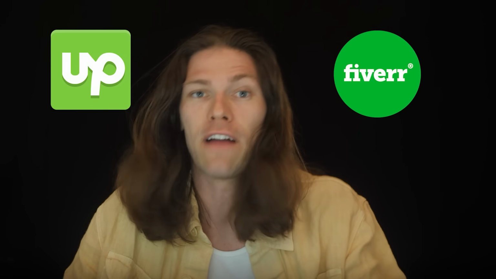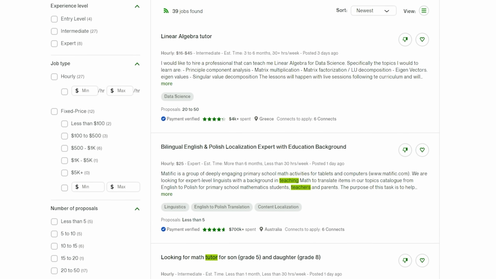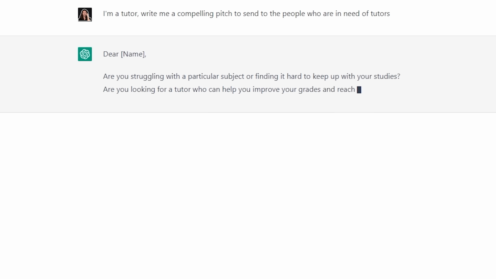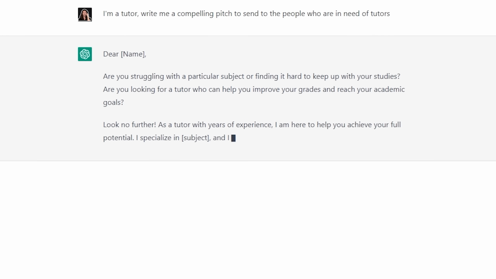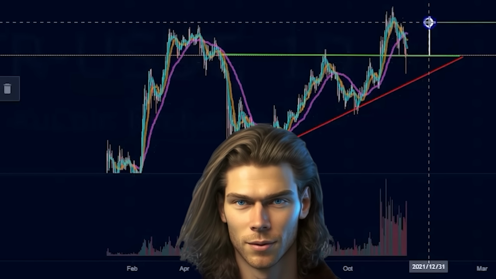Then sell those as bulk tutorials on Upwork or Fiverr for profit. To do this, simply sign up, search for people looking for tutors, have ChatGPT write you a compelling pitch to pitch those people looking for tutors, and then you can just go ahead and see how doable $100 a day can be here. Or you can choose a topic that you're already knowledgeable on and make a compelling video course, all without putting your mug on camera.